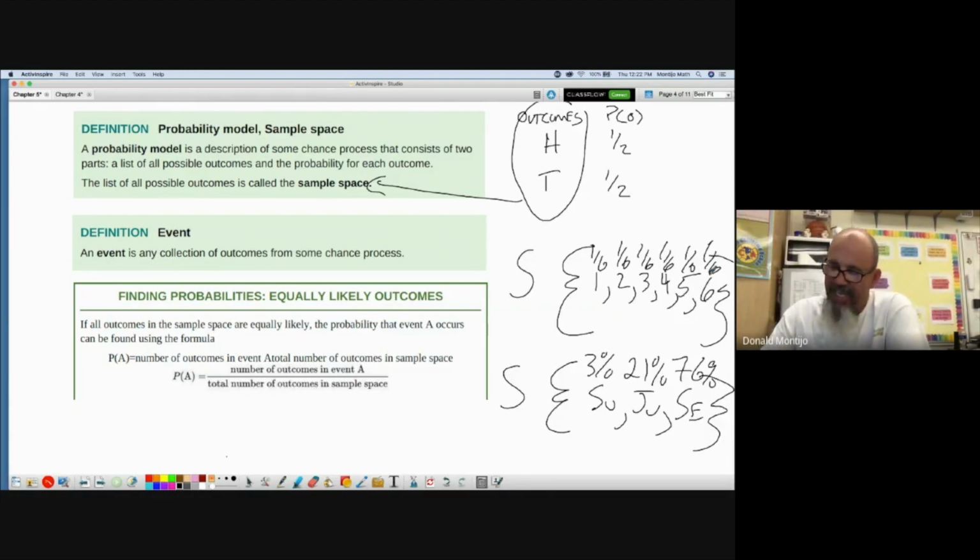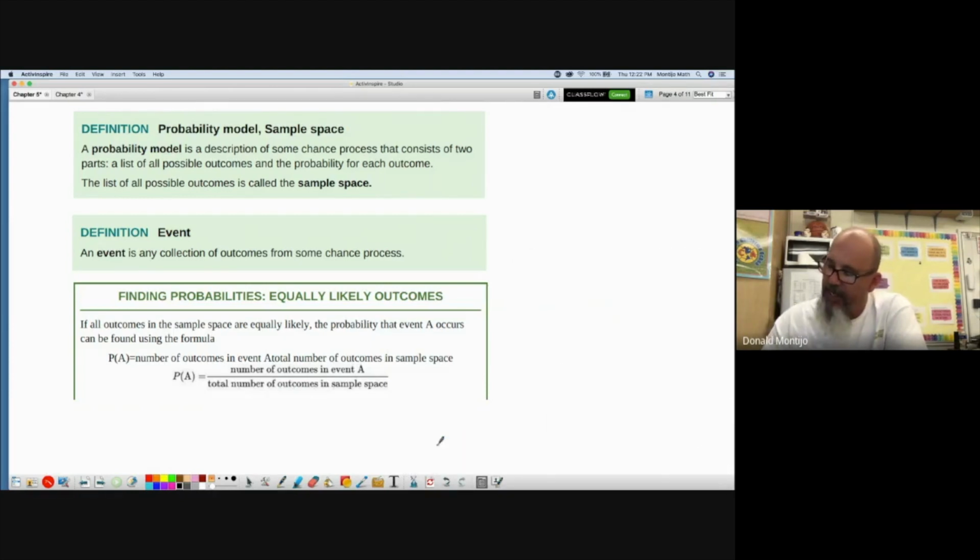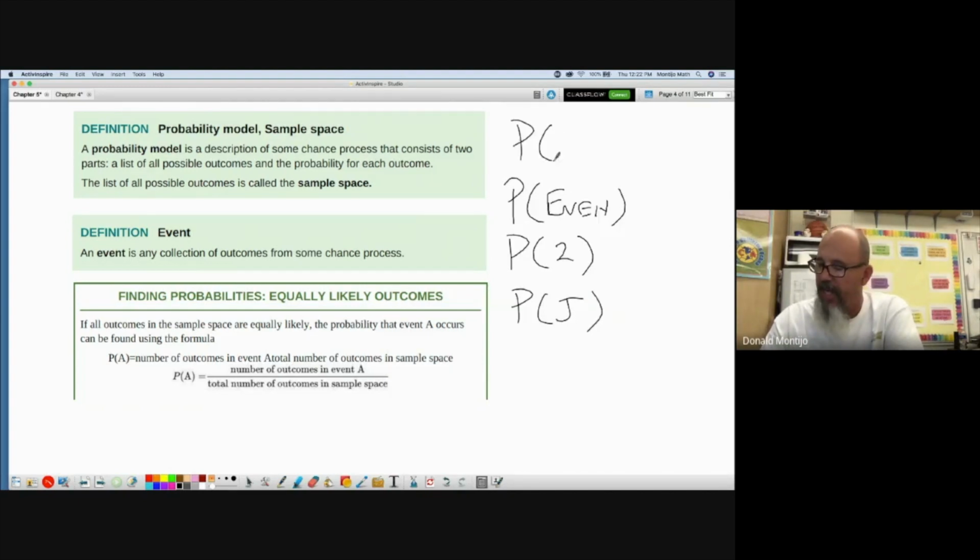An event is any collection of outcomes from the sample space. For example, an event could be the probability that I roll an even number on the die. That's an event. The probability I roll a 2, that's an event. The probability I pick a junior would be an event. The probability that I flip heads can be an event. So an event is just whatever it is that we're trying to find the answer for.